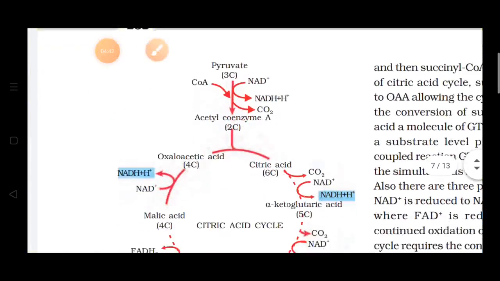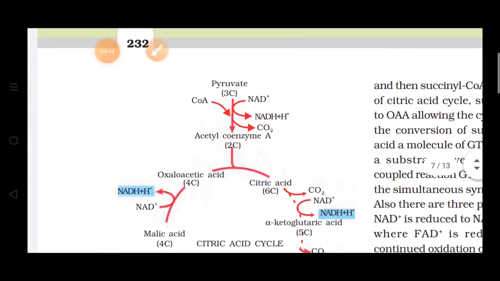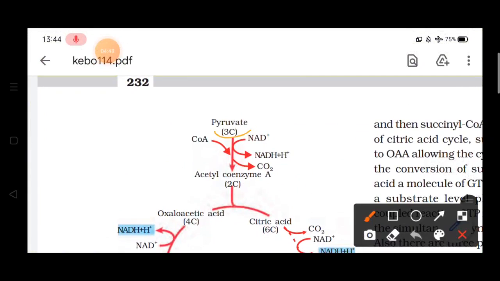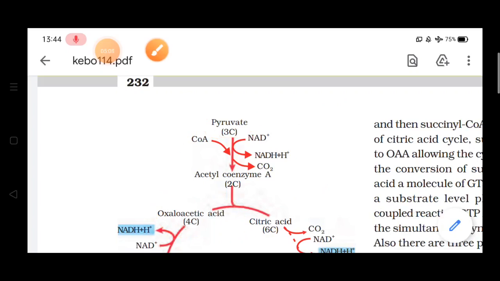See here, if we see in the diagram or the picture given, first of all what is mentioned here, that pyruvate is a 3-carbon compound. Now NAD plus is there, acetyl coenzyme is there. Now this pyruvate, this acetyl coenzyme A, will combine with oxaloacetic acid.